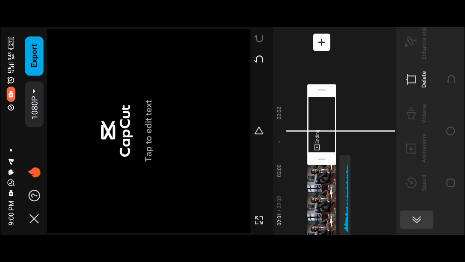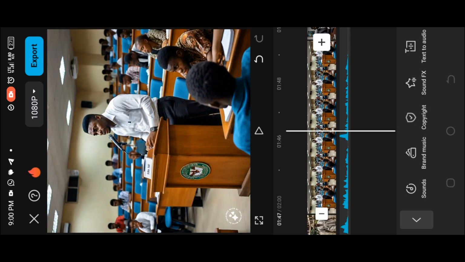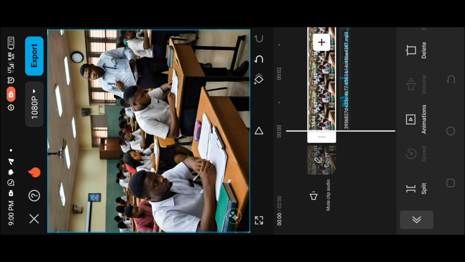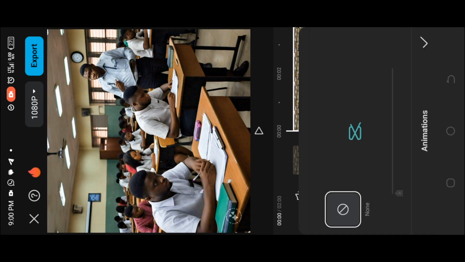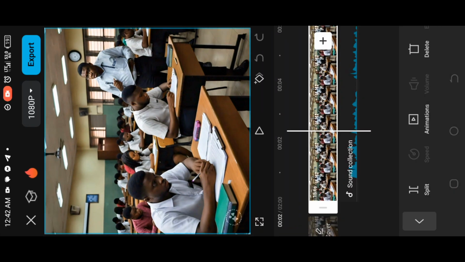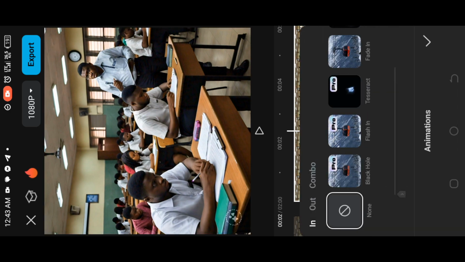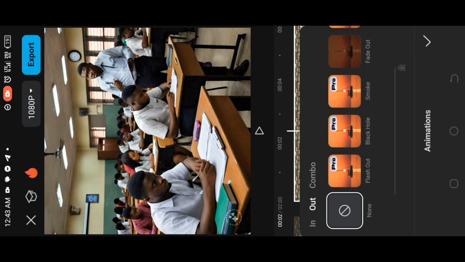The next step is animation. Animation simply means making your video more appealing to viewers. You click on the animation icon, which provides the in, the out, and the combo. The in means the image is coming in. The out means the image is going out.